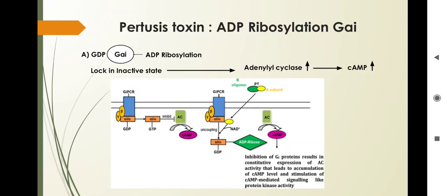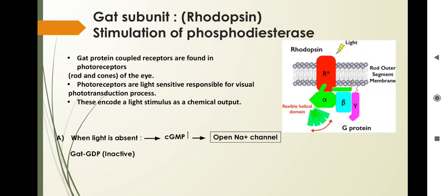So if it is locked in the inactive state, there is continuous formation of cyclic AMP, and there is continuous cyclic AMP mediated signaling activity. This results in colonization of the respiratory tract, which causes whooping cough. So this is the pertussis toxin effect because of the modification of G alpha I.